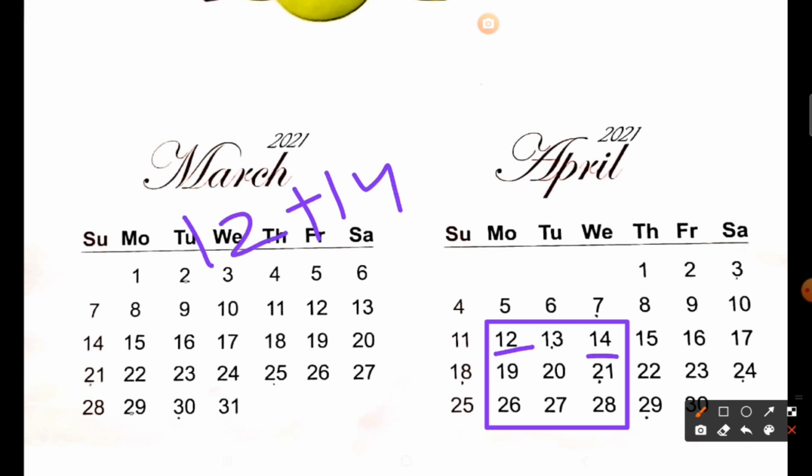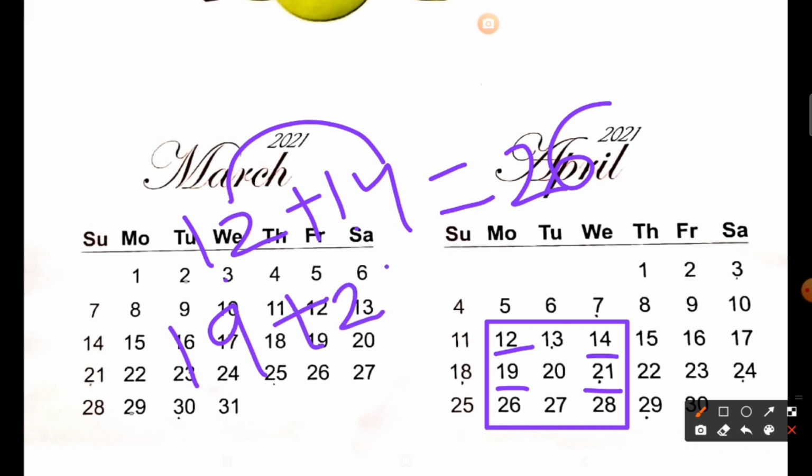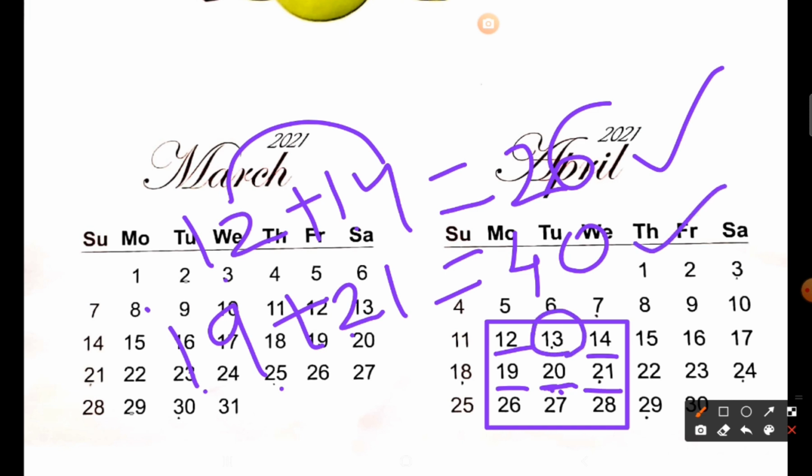12 plus 14. Your answer is 4 and 2 will be 6, and 1 and 1 will be 2. 26. So 26 is double of 13, right? Now let us add 19 and 21. So 19 plus 21. 9 plus 1 is 10. So 0, carry 1. And here 2 plus 1, 3 and 1, 4. So 40. So 40 आ रहा है आपका. So 40 जो है वो 20 का डबल है, right? First आया था 26 which is double of 13. Then the answer is 40 which is double of 20.